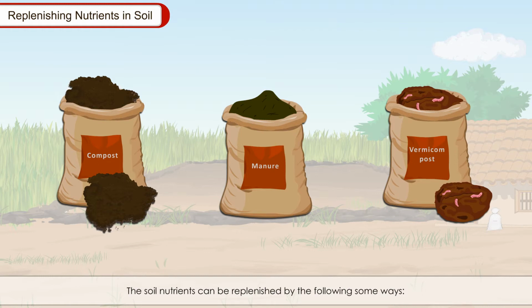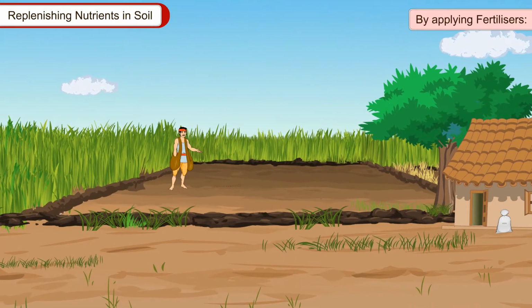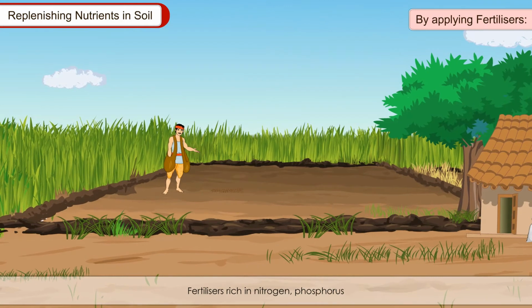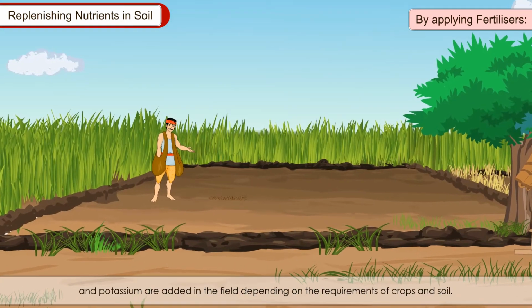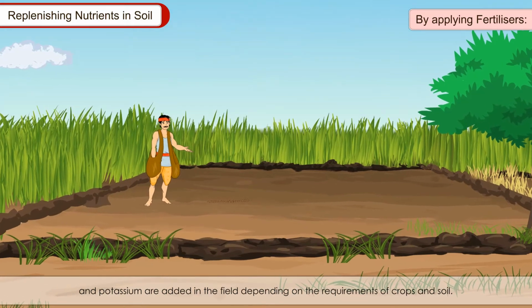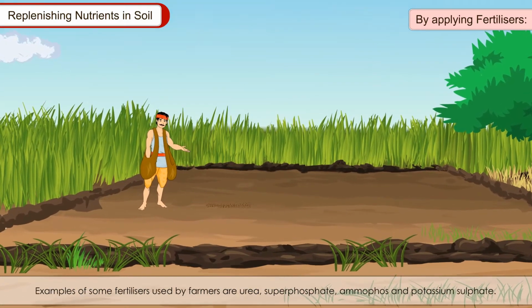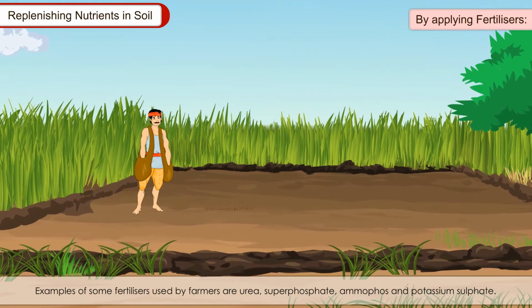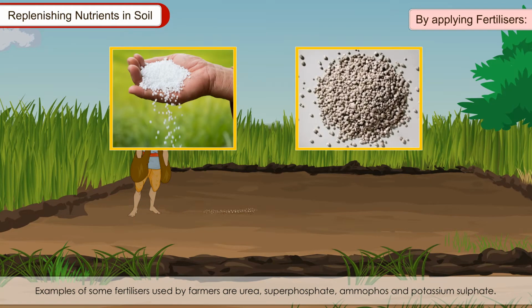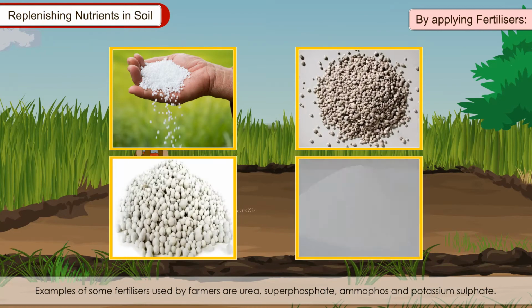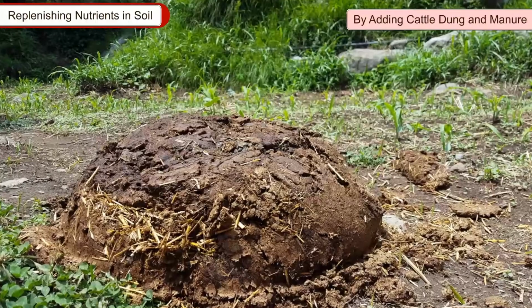The soil nutrients can be replenished in the following ways. By applying fertilizers. Fertilizers rich in nitrogen, phosphorus and potassium are added in the field depending on the requirements of crops and soil. Examples of some fertilizers used by farmers are urea, superphosphate, ammonium phosphate and potassium sulfate.